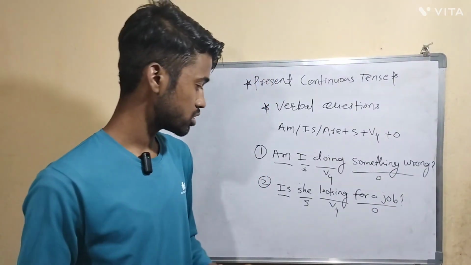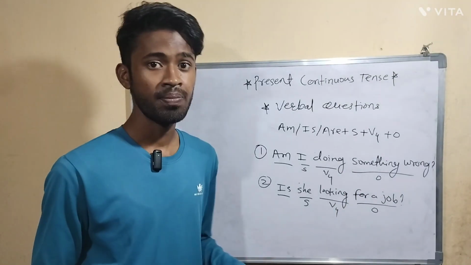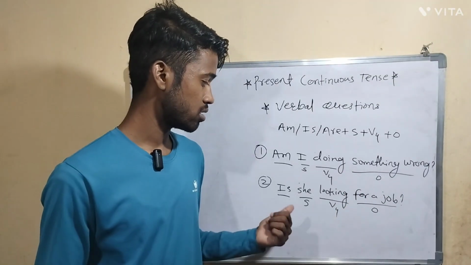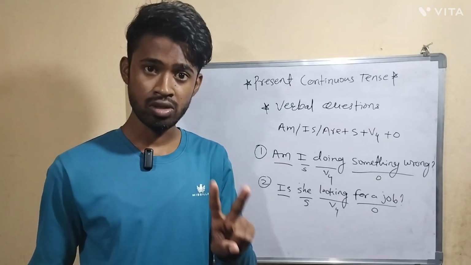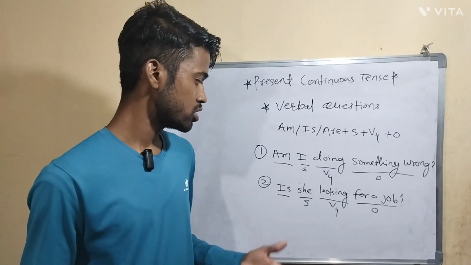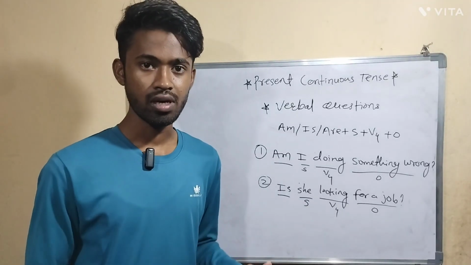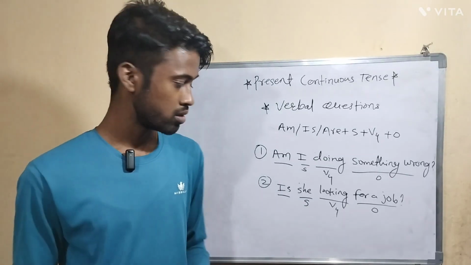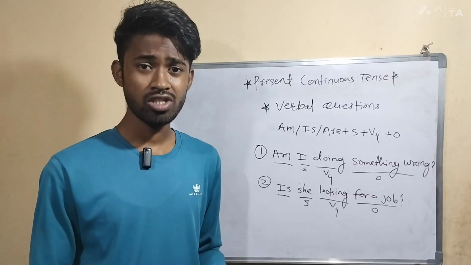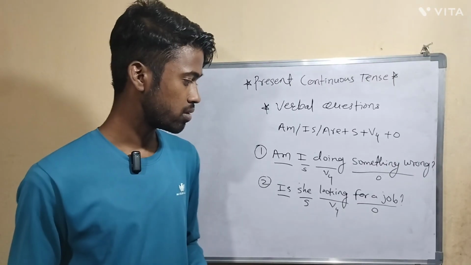So this question, Is she looking for a job? can be answered in two ways. Positive answer: yes, she is looking for a job. Negative answer: no, she is not looking for a job.